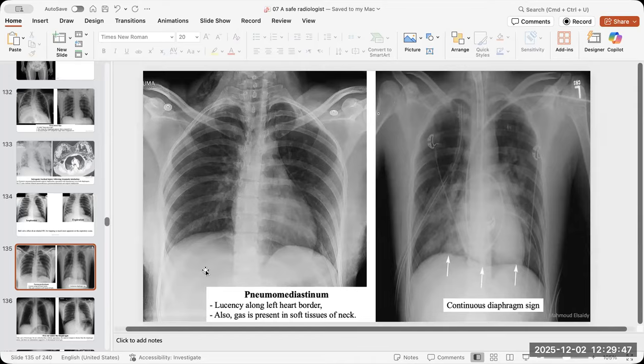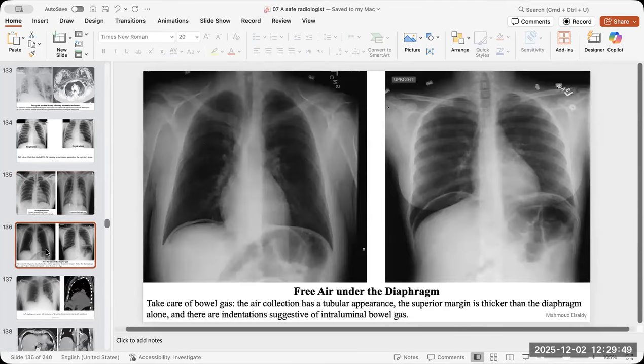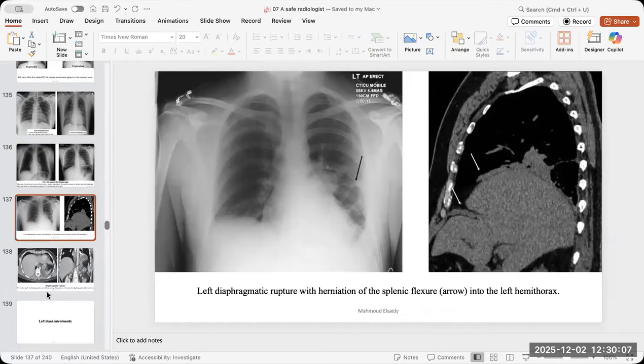Here is another sign, the continuous diaphragm sign, the air under the diaphragm. Always look for it on the right side. It may occur on the left side, but don't rely on the left because the gastric fundus may look funny, and the splenic flexure of the colon may look like that. Okay. Left diaphragmatic rupture, and you can find some of the bowel retrocardiac and high in the chest.